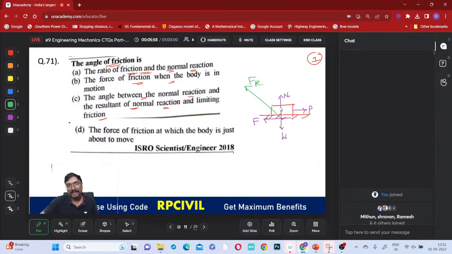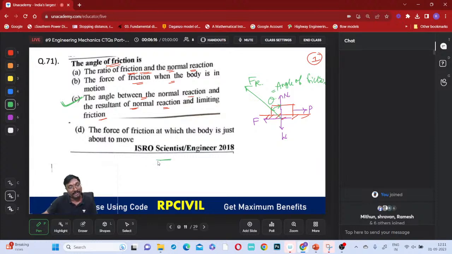And this theta will be taken as your angle of friction, right? That theta is the angle of friction. Got it now? So option C will be the correct answer. This is an ISRO question.